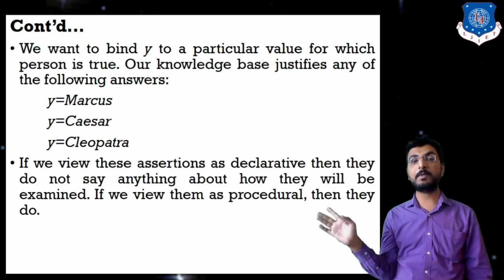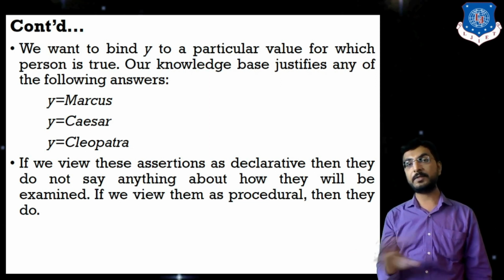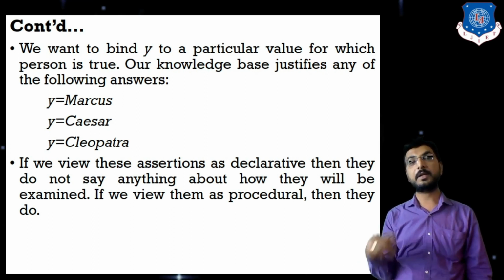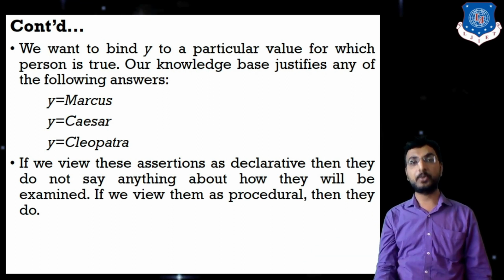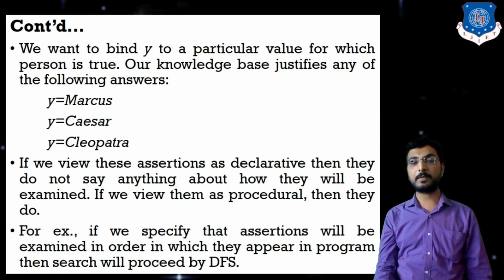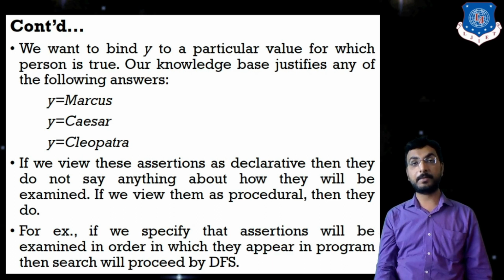If we view these assertions as declarative, then they do not say anything about how they will be examined. If we view them in a procedural way, then they do. That means declarative has no control information, so it cannot specify how these statements will be executed, but in procedural terms they do. For example, if we specify these assertions in the order in which they appear, they always execute in a DFS manner.